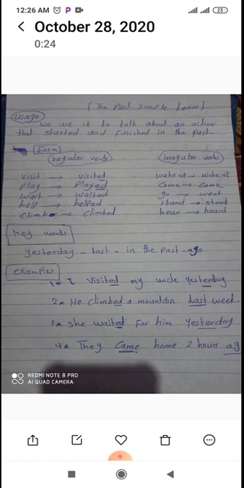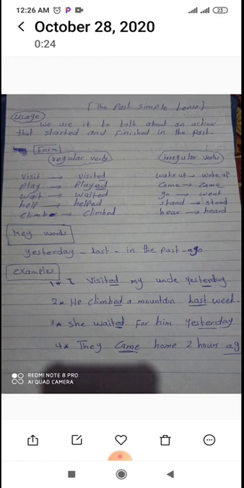We added ed because this verb is regular. Help, helped. Climb, climbed. So the regular verbs are the verbs that take ed when we change them into the past.